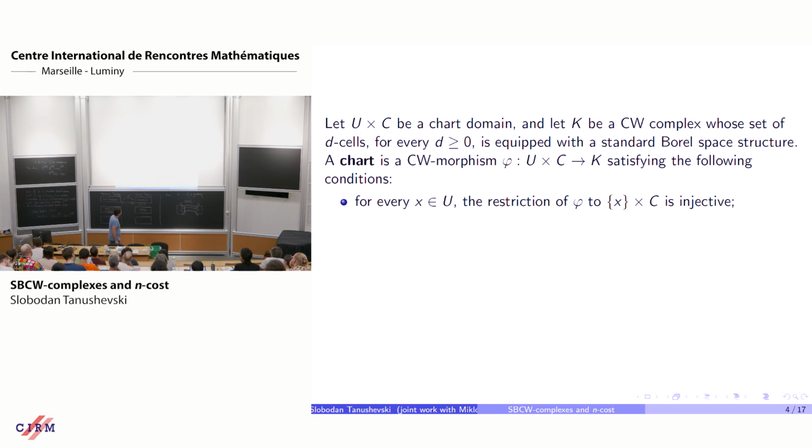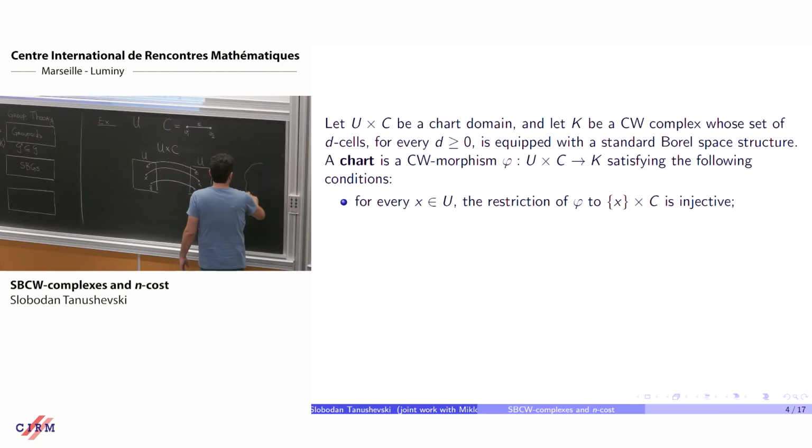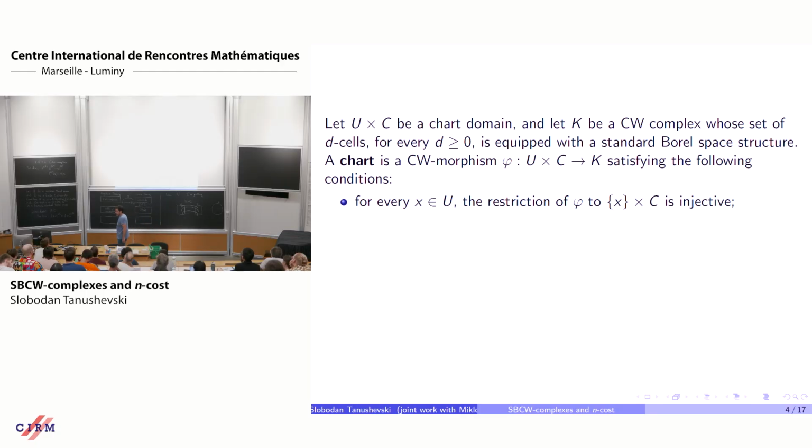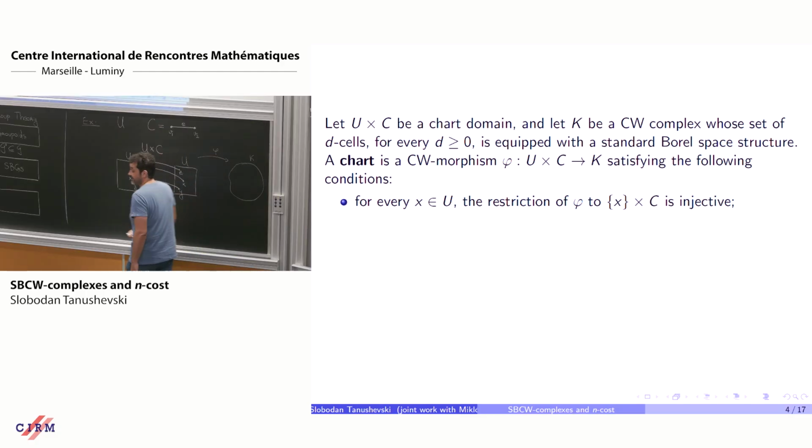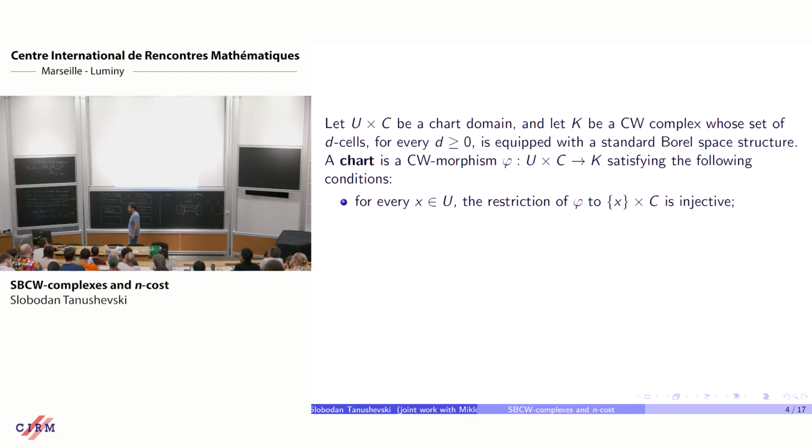A chart is a CW morphism phi, where this is our domain, and here we have some CW complex K. And again, mind you that a CW morphism is a very nice type of map between CW complexes. It takes open cells homeomorphically onto open cells.